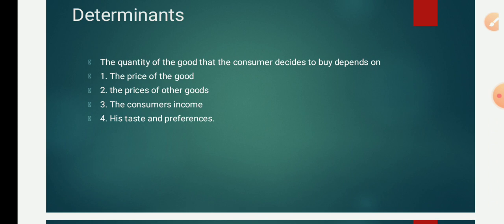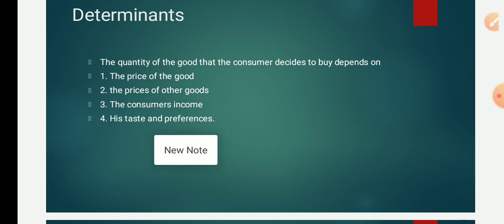Let me clarify what a substitute is. Substitute goods means goods which are used as an alternative. For example, tea and coffee. Instead of tea we can go for coffee, instead of Pepsi we can go for Coke. So, alternative goods. Whenever the alternative goods become cheaper, we demand the other related goods.